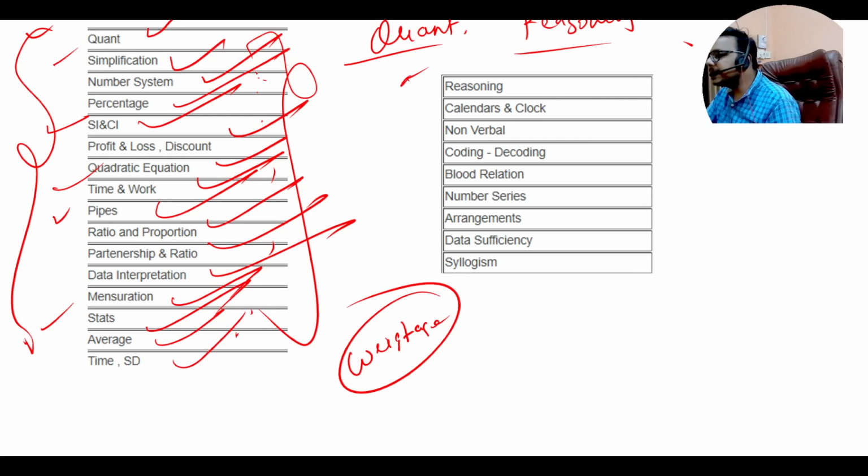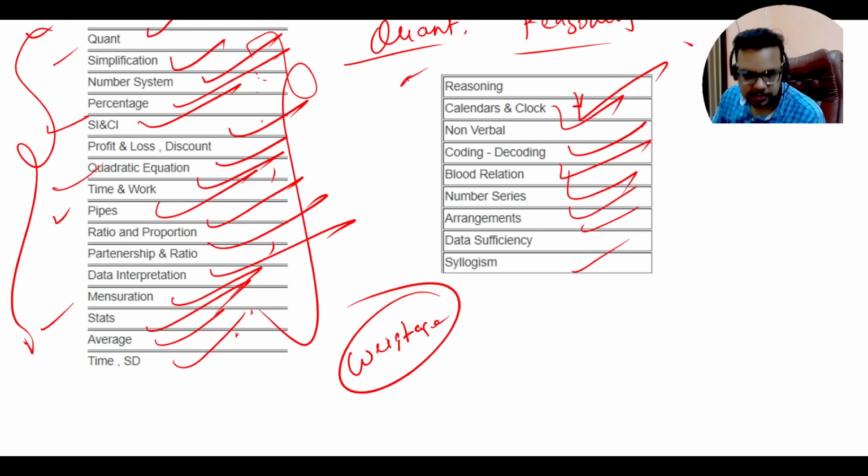For reasoning, there is calendar and clocks, non-verbal, coding-decoding, blood relation, number series, arrangements, data sufficiency, and syllogism. So these will be the important topics for reasoning. And again, I am saying it is very important to know the weightage of the topics and prepare accordingly.